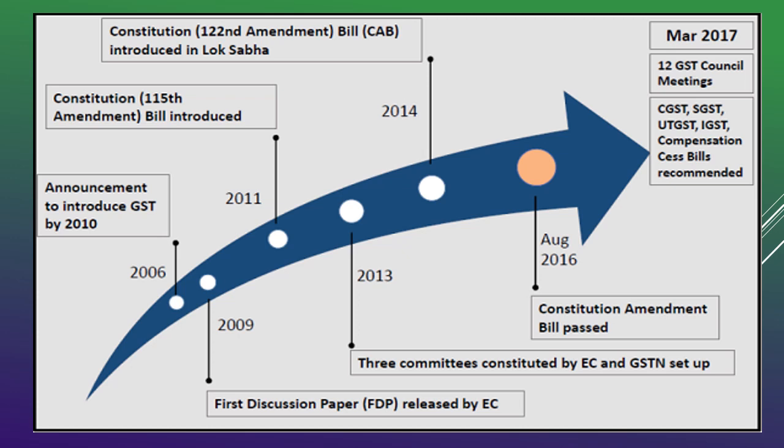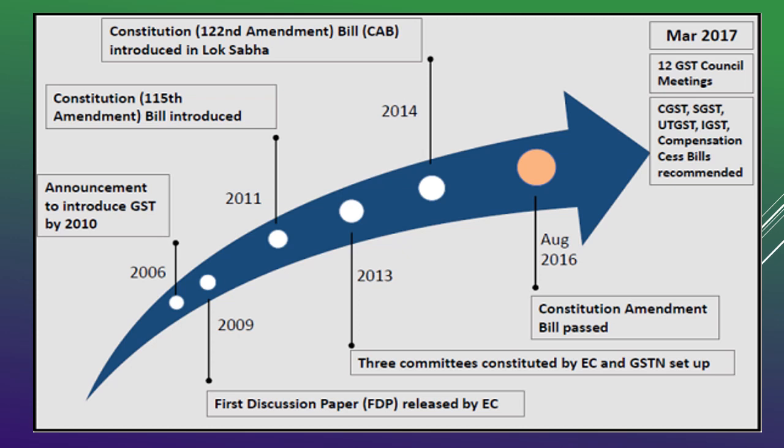Three committees were constituted by the executive committee, and the GSTN network, that is the Goods and Services Tax Network, has been set up. In 2014 an amendment bill was introduced in Lok Sabha. Unless it has been passed in the parliament, we call it a bill.